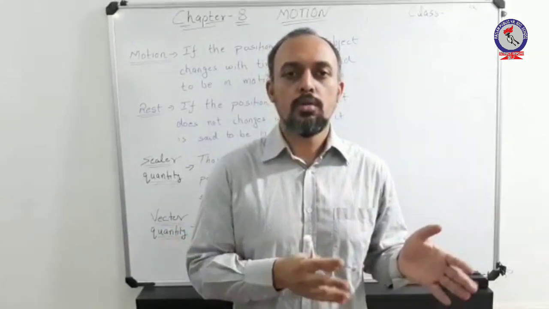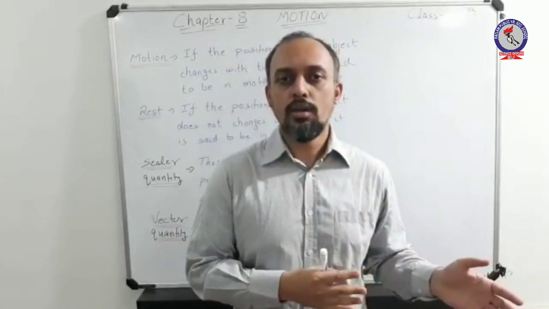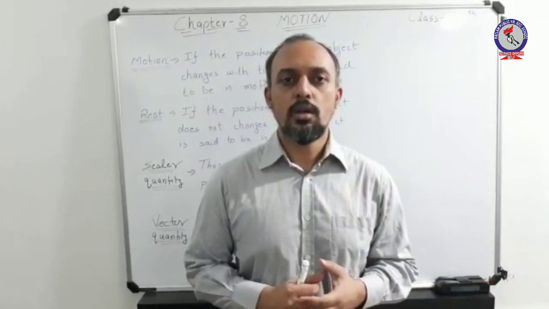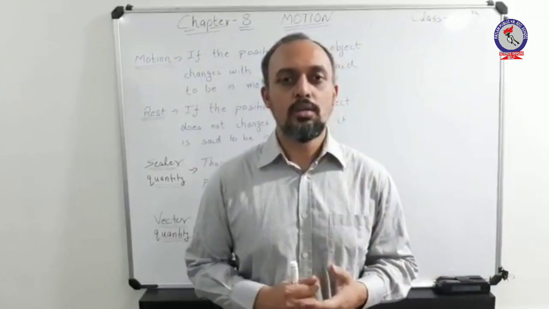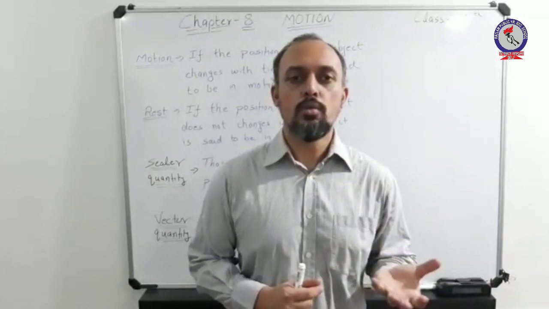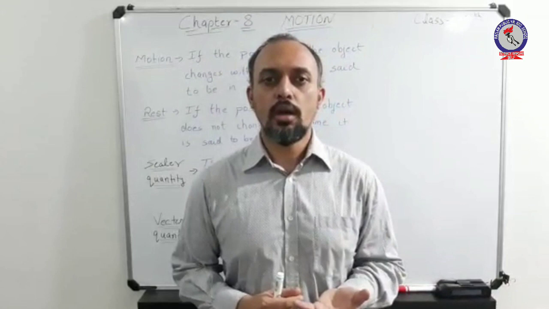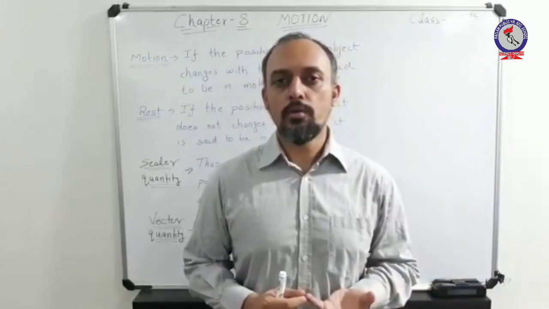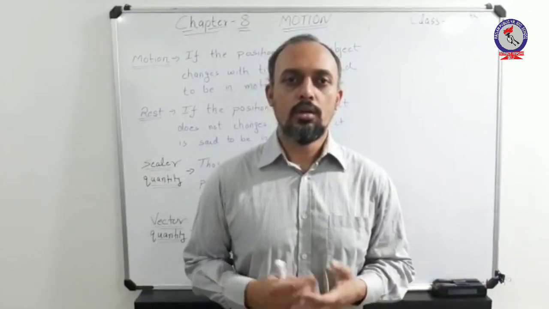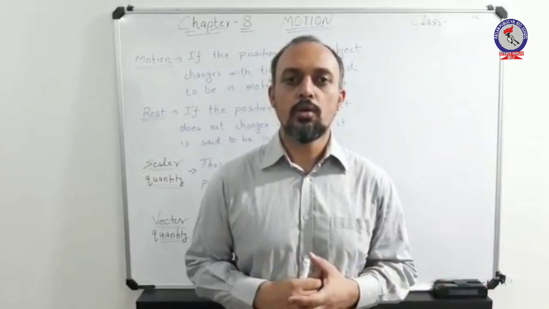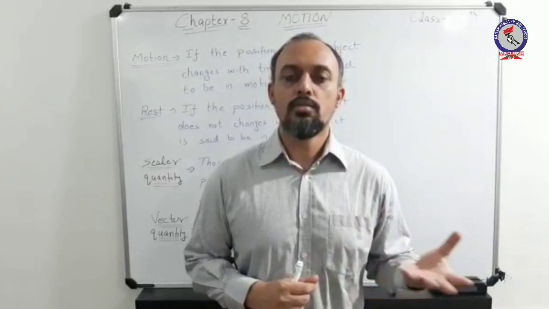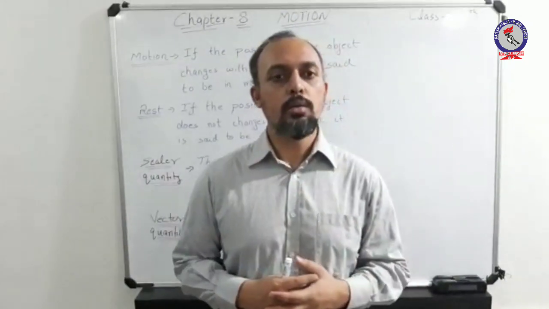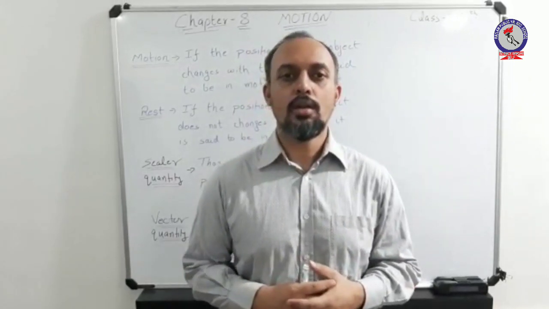Generally, scalar quantities are those physical quantities which contain only magnitude. For example, the weight of our body is a scalar quantity. Time is again a scalar quantity. Speed is also a scalar quantity. Other than that, there are multiple parameters which are taken as scalar.